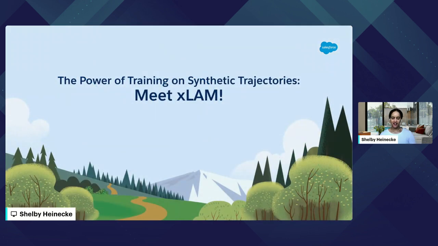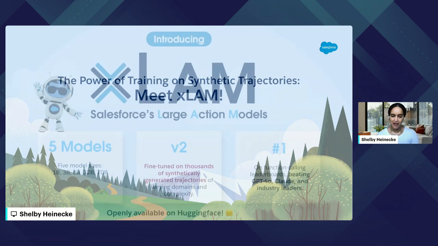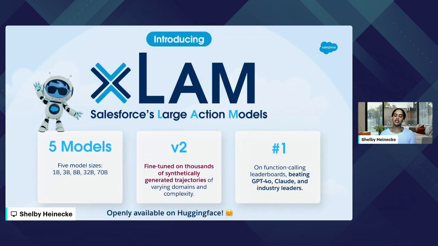Now, wrapping this up, I've talked to you about what this data does and the power of it, but I want to show you how your models can become stronger if you generate the synthetic data. We've done just that at Salesforce. We've synthetically generated lots of trajectories. We've trained a model, and we call it xLAM. This is completely open source, everyone. It's completely available on Hugging Face. I'll share a link at the end. These are what we call our large action models.